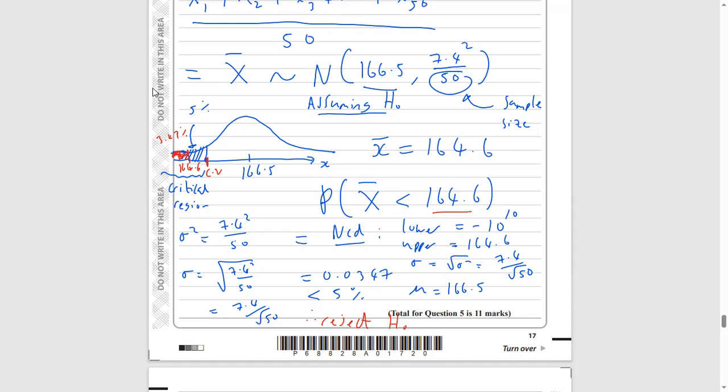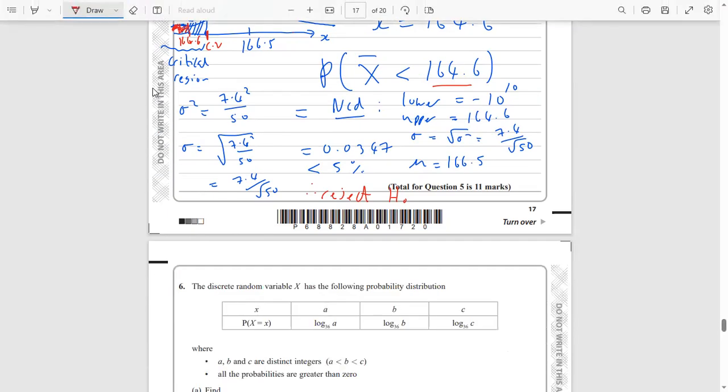So we would have to make the conclusion that it's unlikely that the mean is 166.5 because our data suggests that the mean is too big. The mean should be lower. So we're going to reject H0, and then you want to write your conclusion.